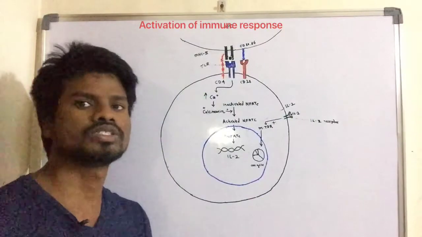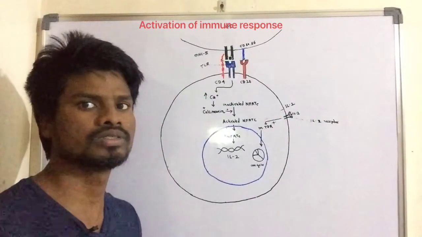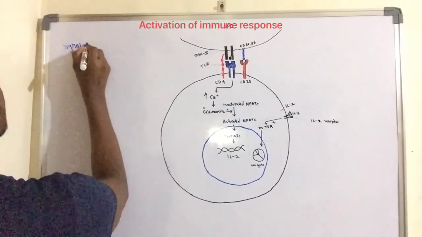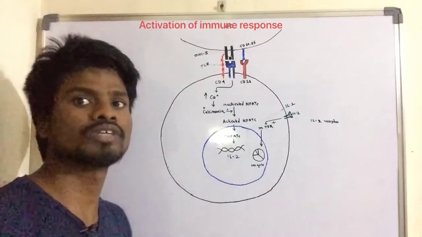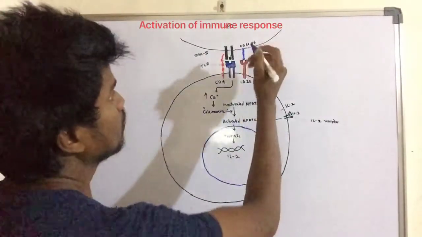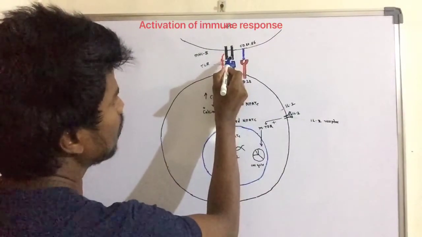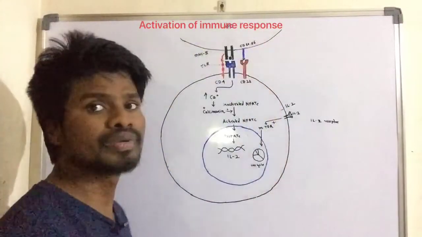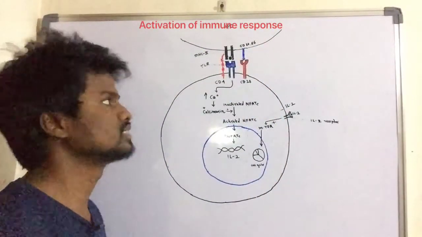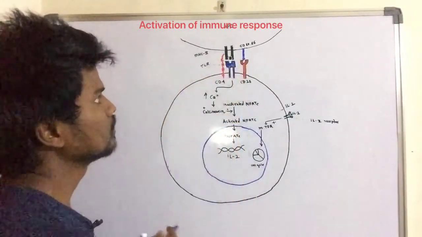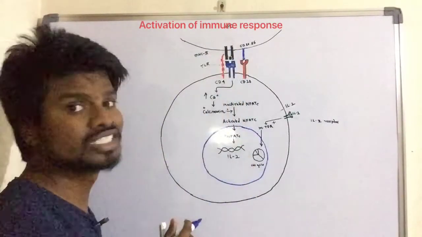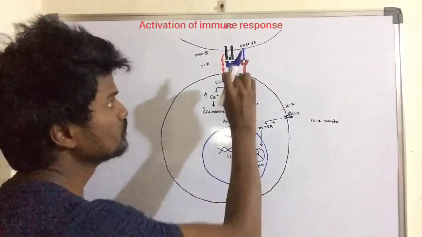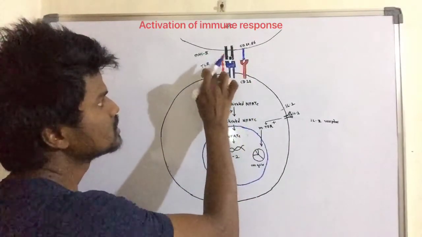Activation of the immune response can be described as three signaling pathways. Here in case of signal 1, what happens? Binding of antigen on the MHC class 2 protein on the antigen presenting cell. We can say simply, displaying of antigen on the antigen presenting cell through the MHC2 protein, which is binding to the T cell receptor.